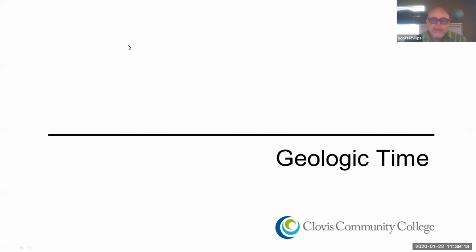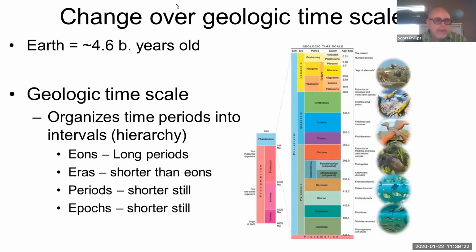Next, I want to talk about geologic time. So the Earth has changed over a very long period of time. The Earth is about 4.6 billion years old. And so we need a way of dividing up that very long time.